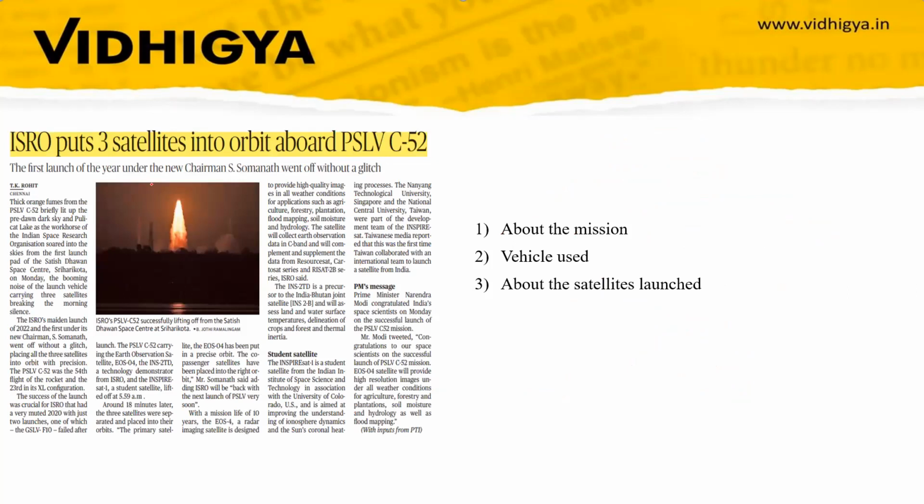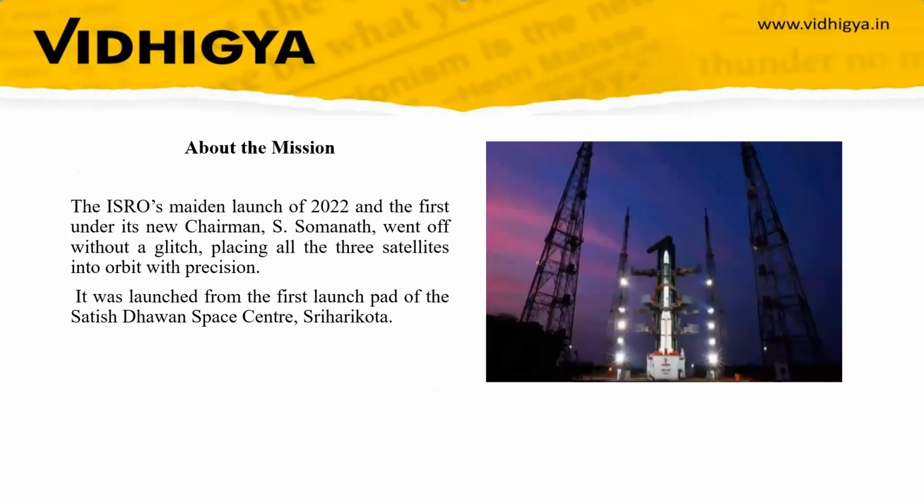Now the next article is: ISRO puts 3 satellites into orbit aboard PSLV C-52. We'll discuss this mission, the vehicle used for the launch, and the satellites launched. This is ISRO's maiden launch of 2022, the first launch of the year. Remember the date, 14th Feb. This is the first under its new chairman. So remember who the new chairman of ISRO is.